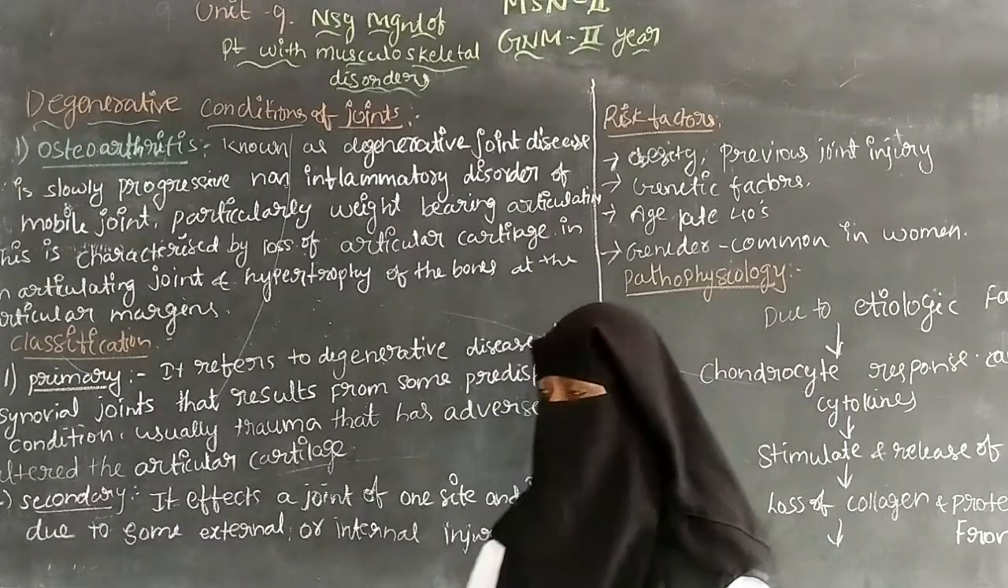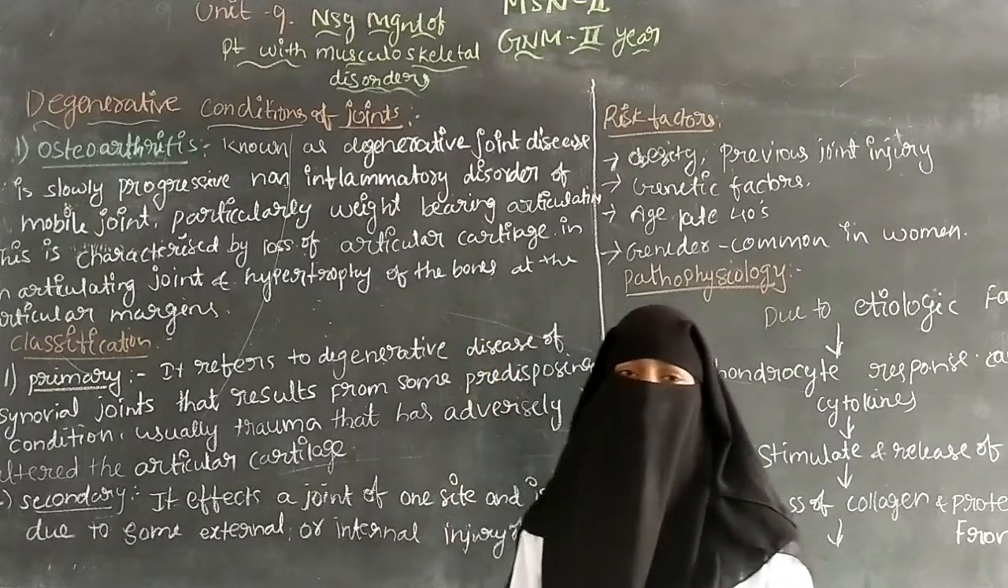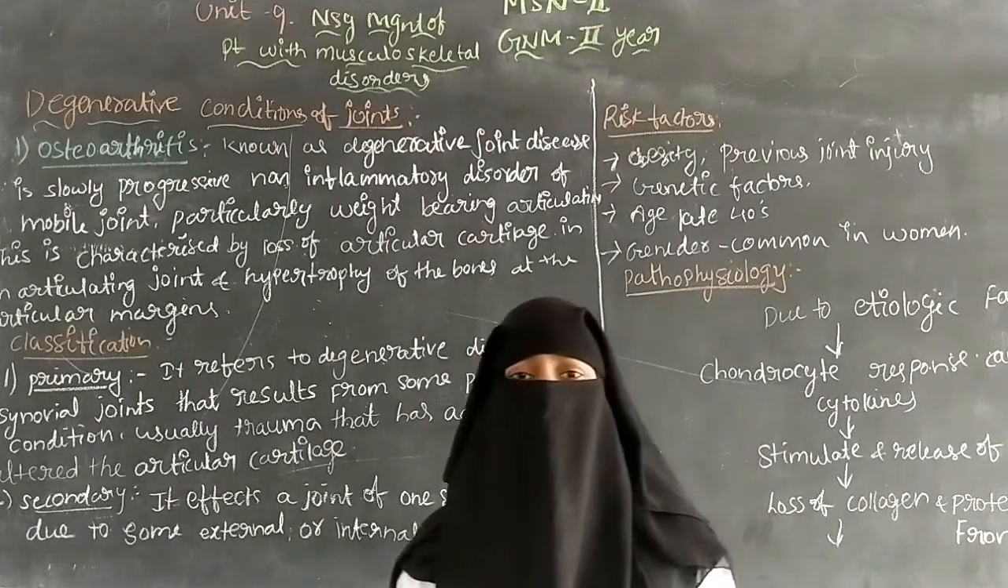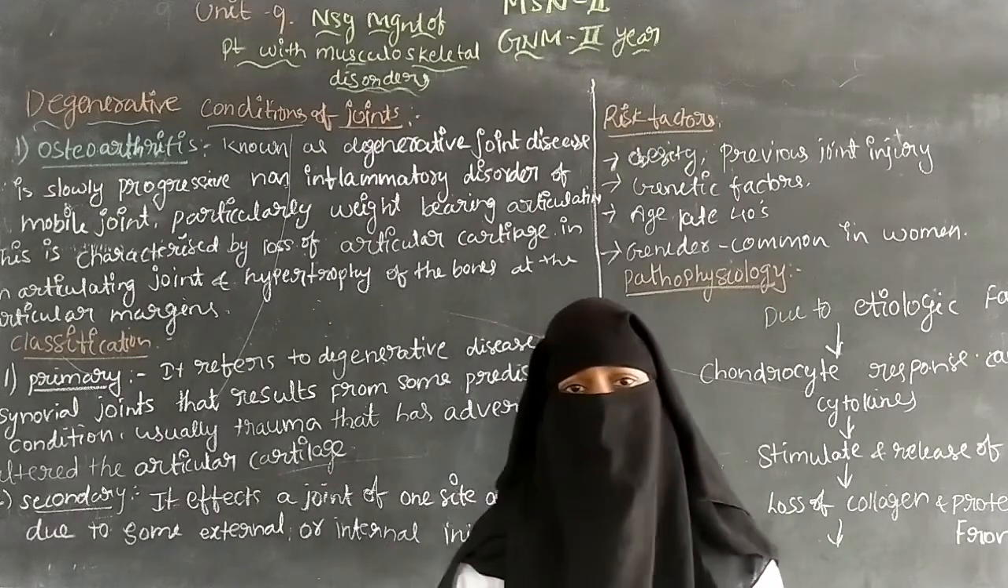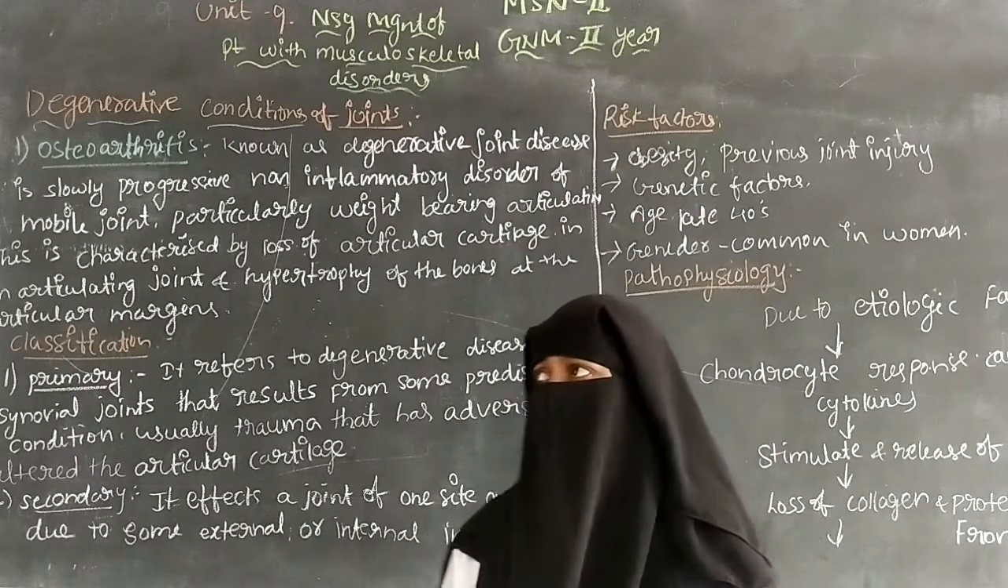Hypertrophy of the bones at the articular margins means extra bone can be formed, otherwise changes can occur in the cell growth, and it causes